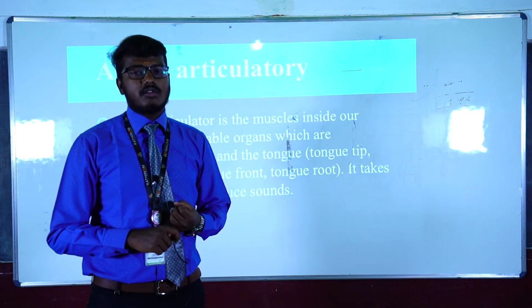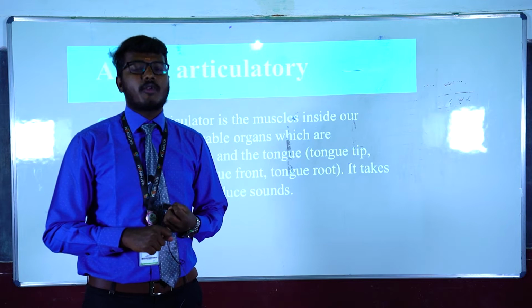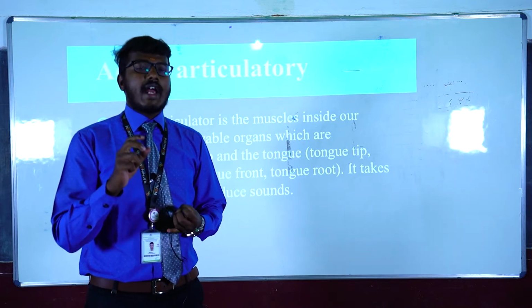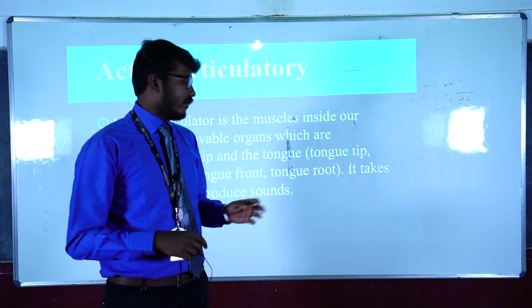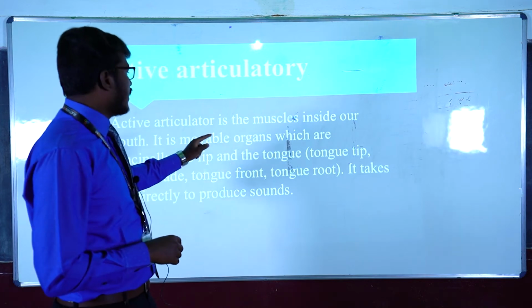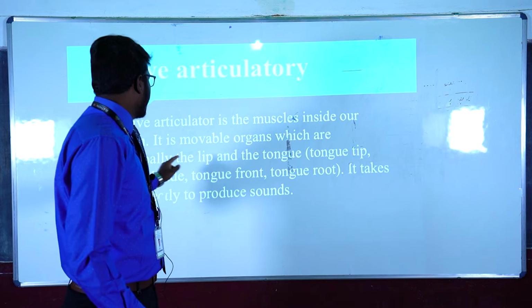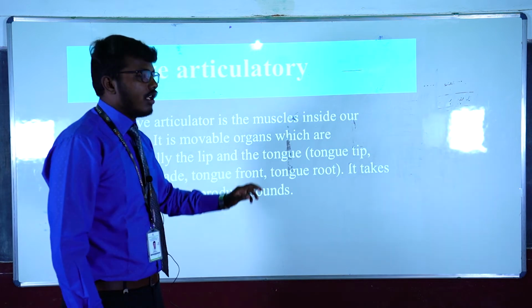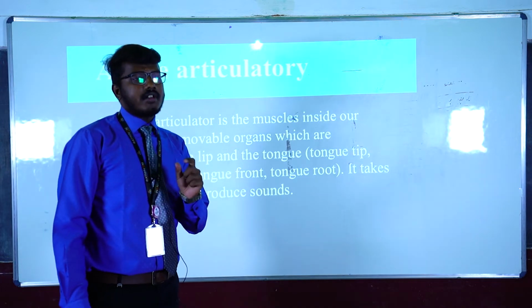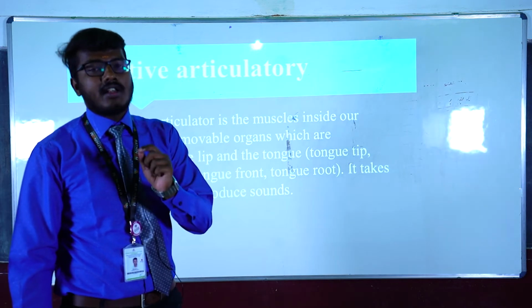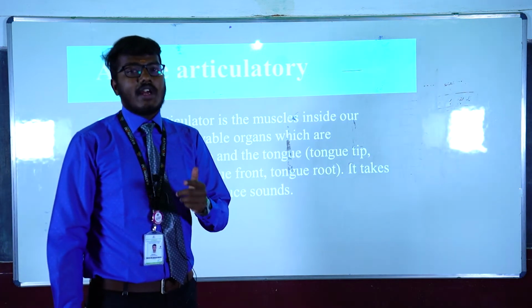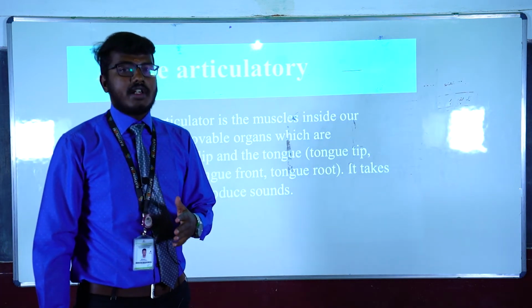Active articulators are those which actively take part in the production of speech sound. That is, those active articulators will be movable in nature. For example, we see here, active articulators are the muscles inside our mouth. They are movable organs, principally the lip and the tongue. So in essence, we can conclude that the lip and the tongue of the oral cavity are the active articulators. Because why?